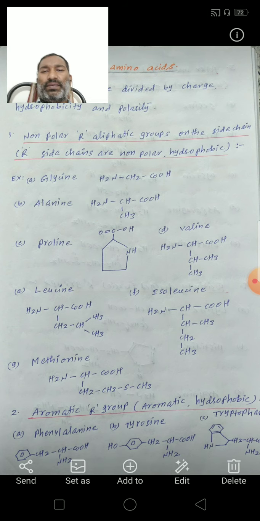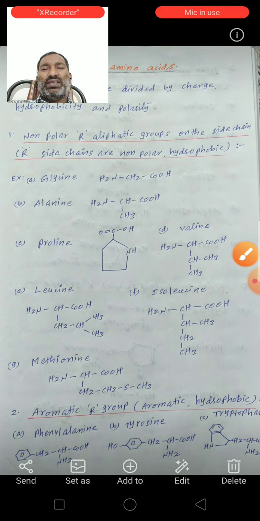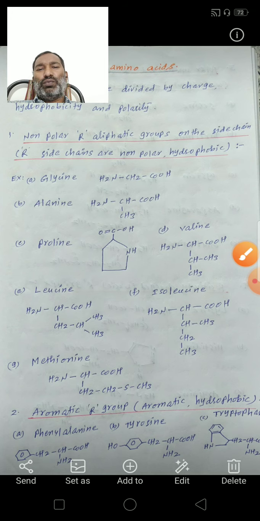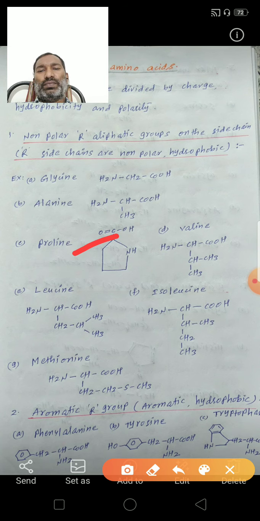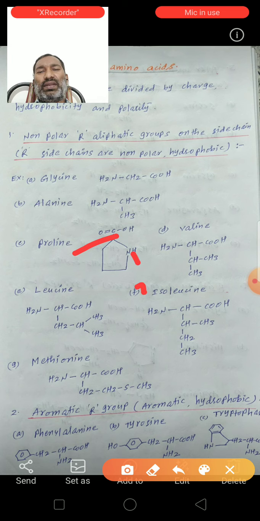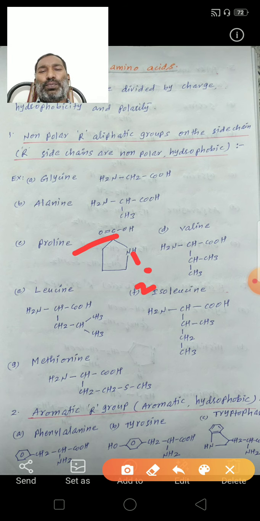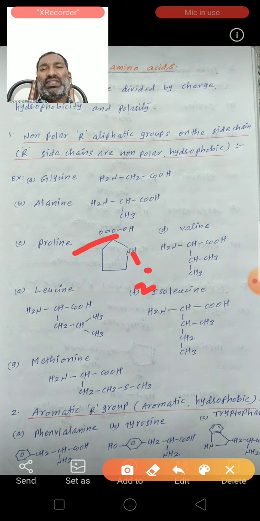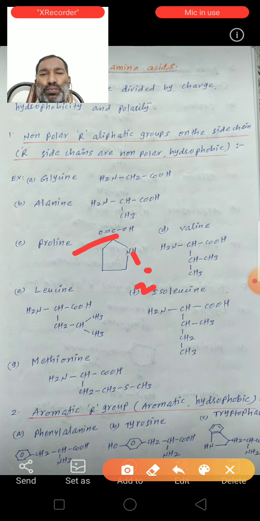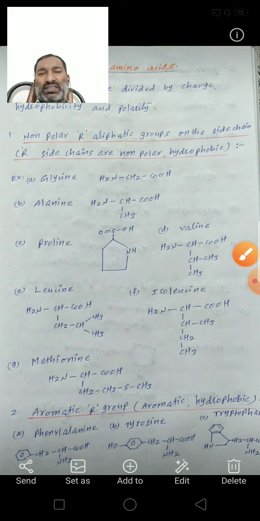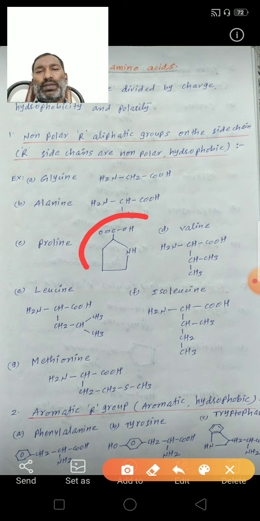Next, proline. Proline structure is COOH. This is the CH group. This is the CH2 group. So the cyclic ring. Here NH is a secondary amine. This is very important in proline. So this amine group is a secondary amine in proline. This is the structure of proline.